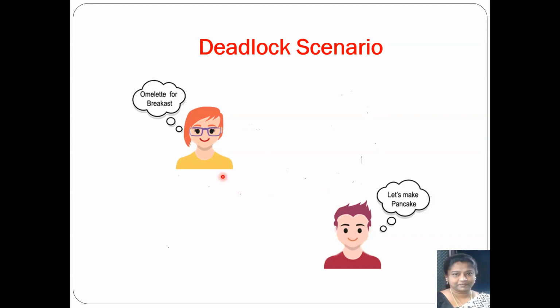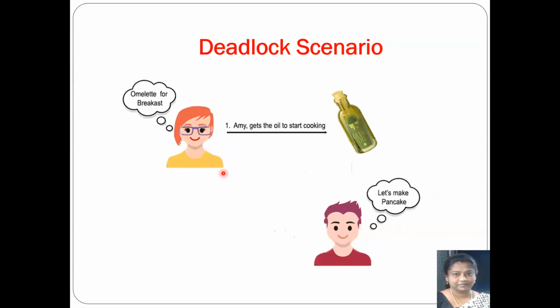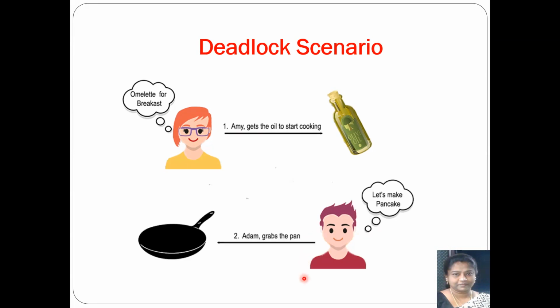Since Amy wants to make an omelette, let's assume Amy first takes up the oil. So Amy gets the oil for cooking. And let's assume that Adam, who wants to make a pancake, picks up the pan. So Adam is grabbing the pan. Now, since there is only one bottle of oil and one pan available for them, Amy has already taken up the oil and Adam has already taken up the pan.